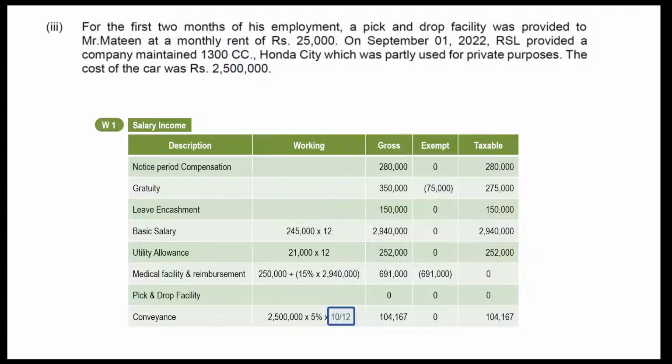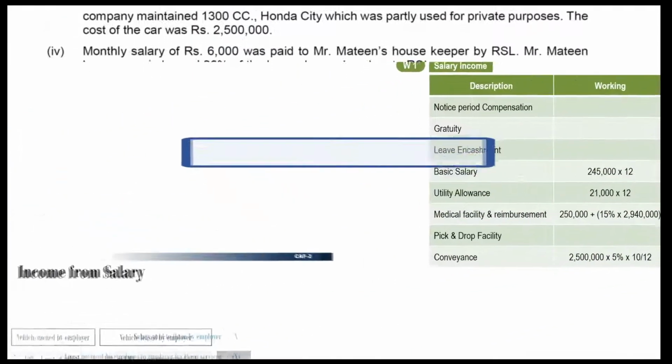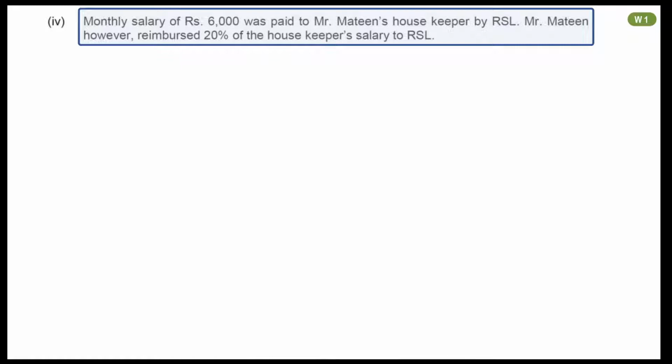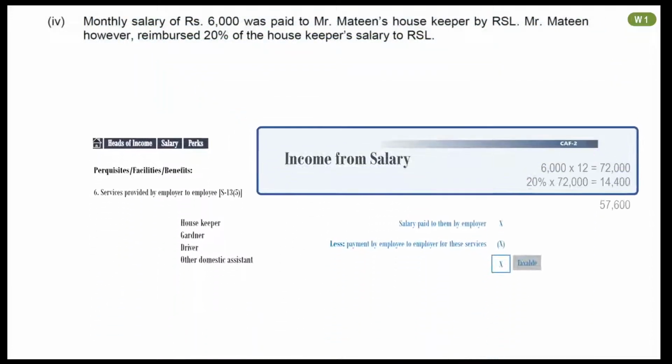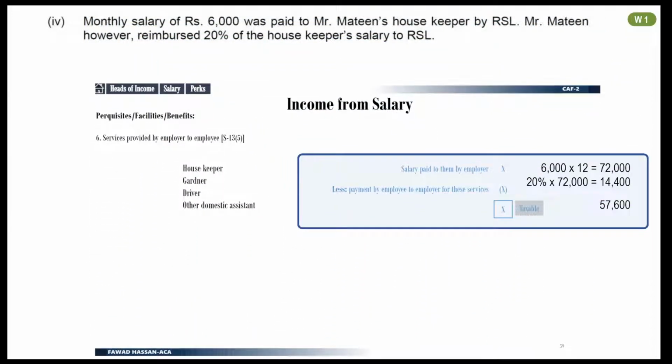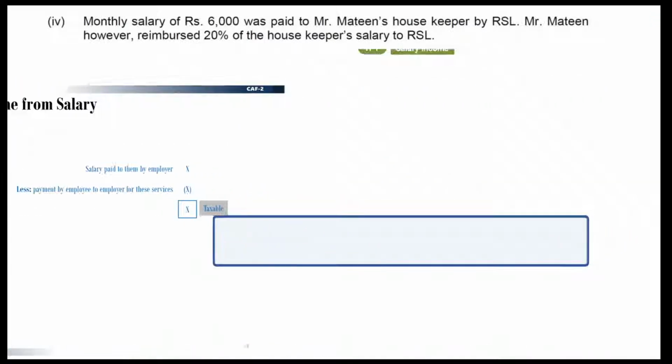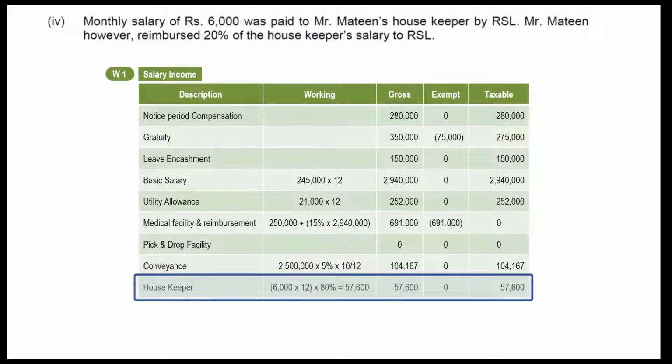Fourth point is about services of housekeeper. Employer has paid salary of Rs 6,000 per month to the housekeeper and 20% of salary reimbursed by Mateen to employer. Recall notes slide and make your calculations. Rs 57,600 will be included in taxable income. Mention it in your working.